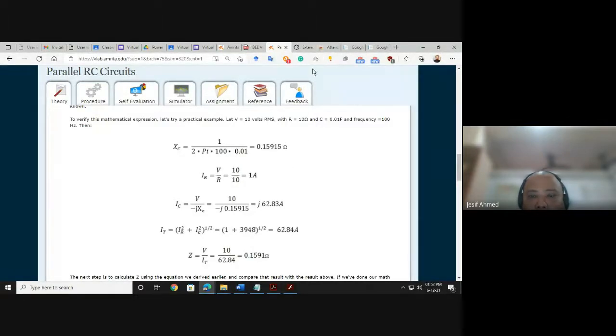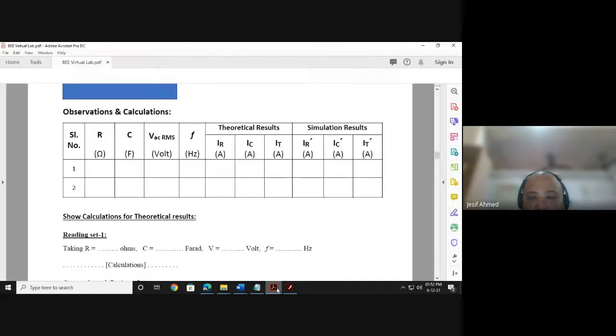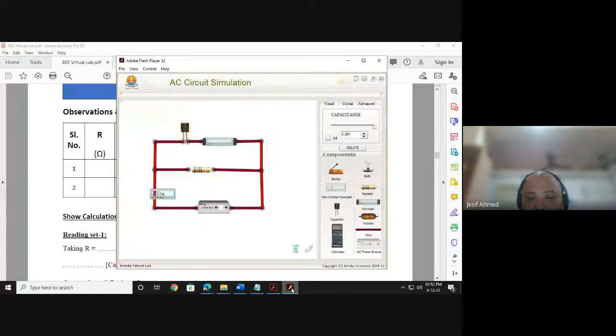Also, you need to fill up the simulation results from your simulation model. This is the simulation model. Okay. Now I have set all the values as per the recommendation. Now I need to switch on the circuit. You can see the red dot here in the power source. That means it is off now. If you click on the power switch button, now it is green. You can see this is the final result.